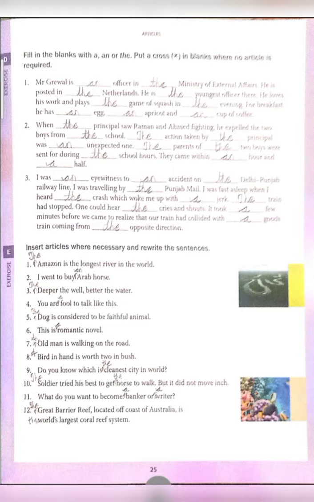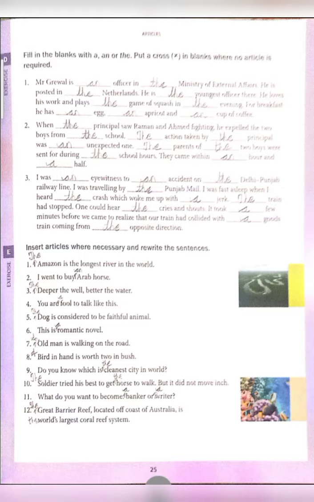So what is the answer? I went to buy an Arab horse. Third one, deeper the well, better the water. Okay, this is an idiom, so before it use the: The deeper the well, the better the water. You are a fool to talk like this. Here which article is needed? A fool, because it is mentioned for a person and it's singular.